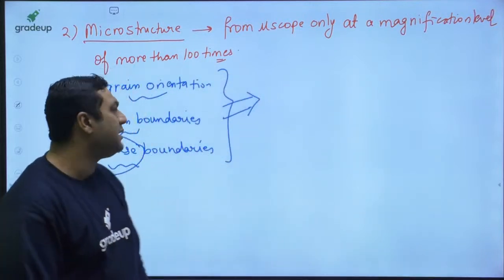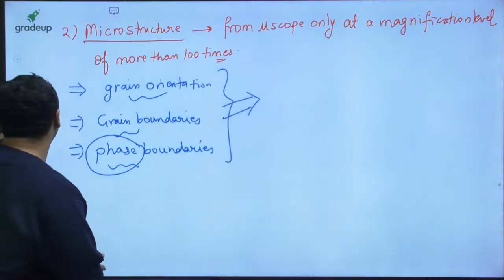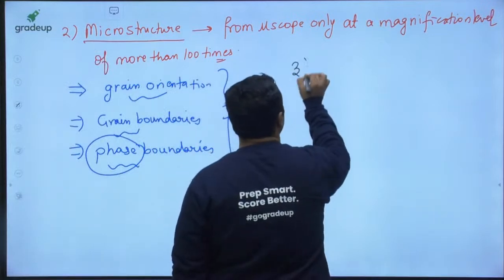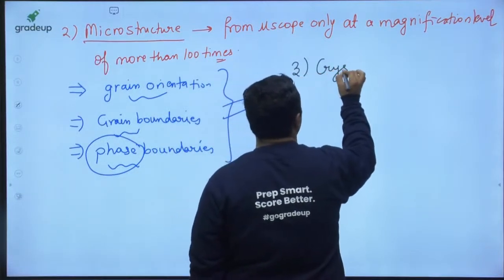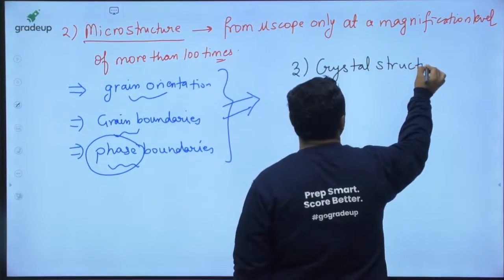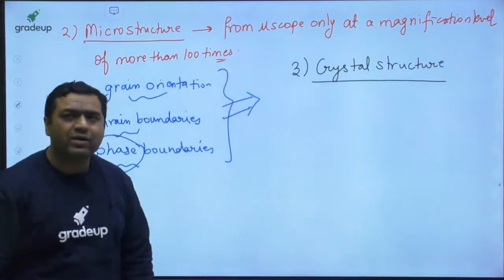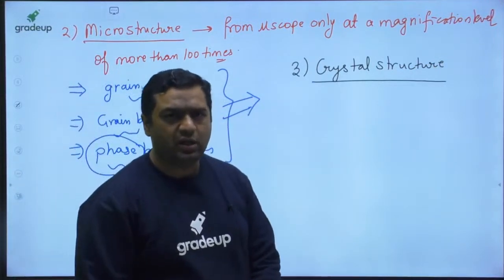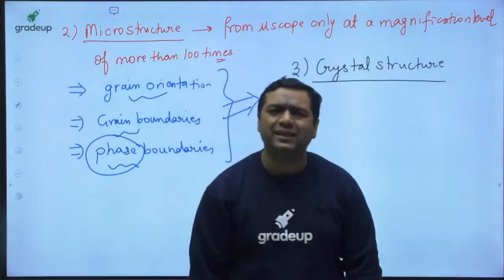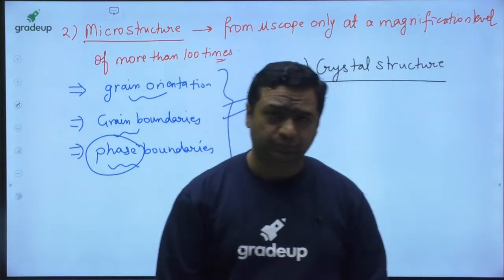So my dear, that is something on macro and microstructure we have seen. Now my dear, I am telling about the wonderful crystal structure. When we are talking about the crystal structure, I would like to add many important points here. The crystal structure cannot be seen even by a microscope at any magnification level.